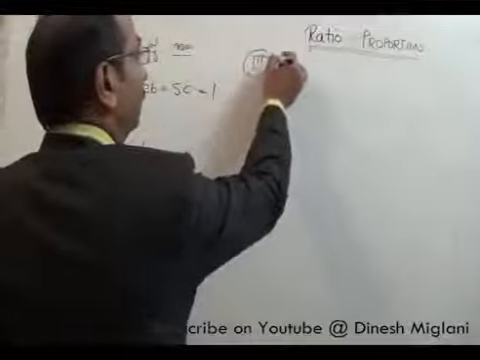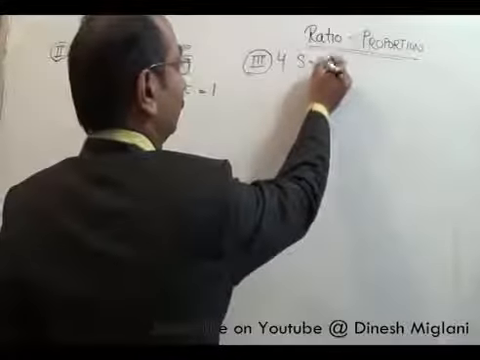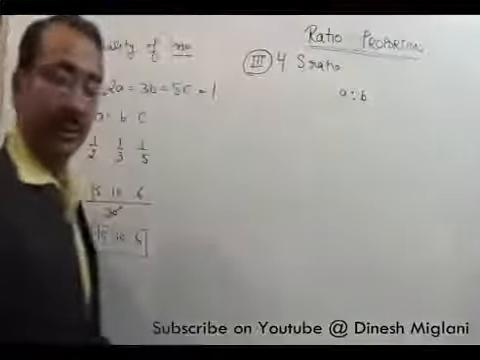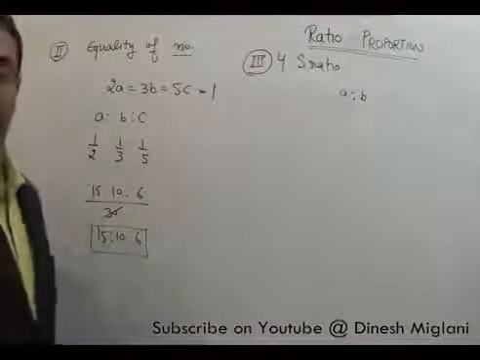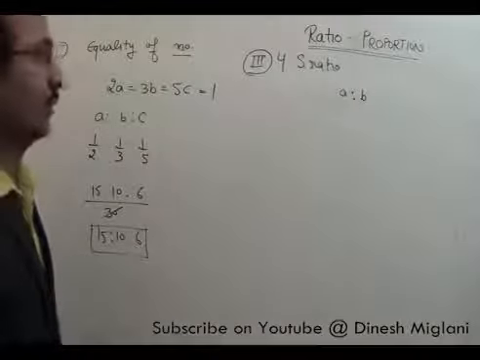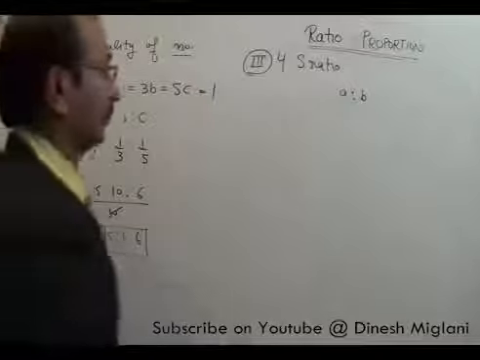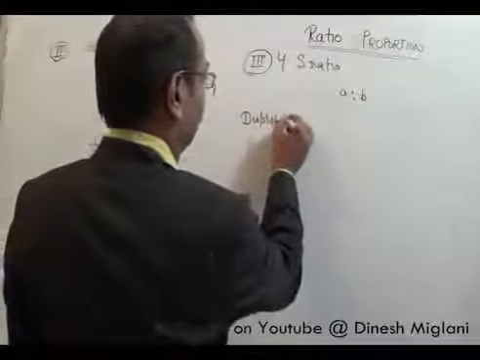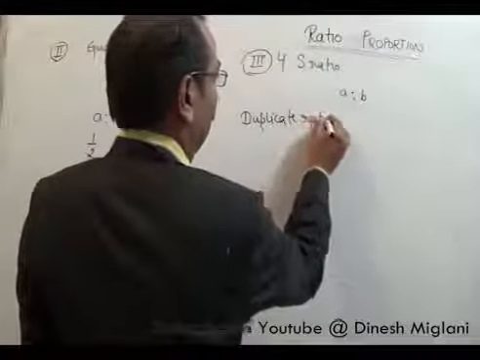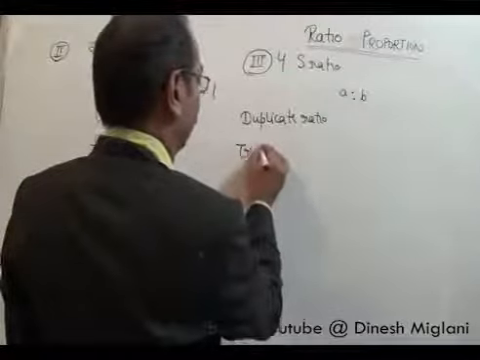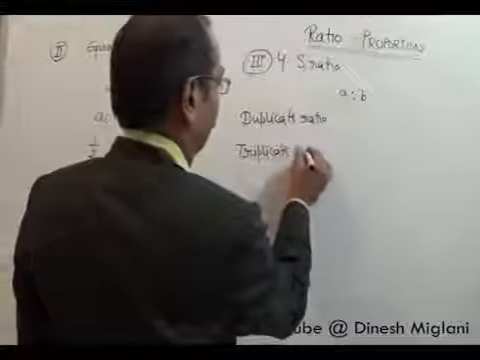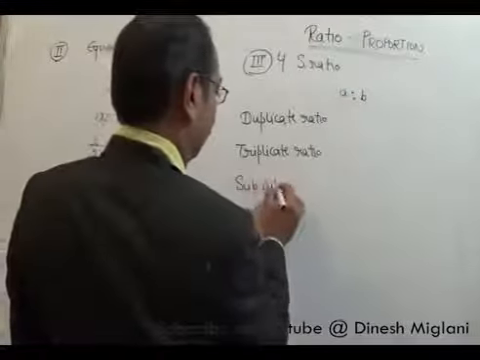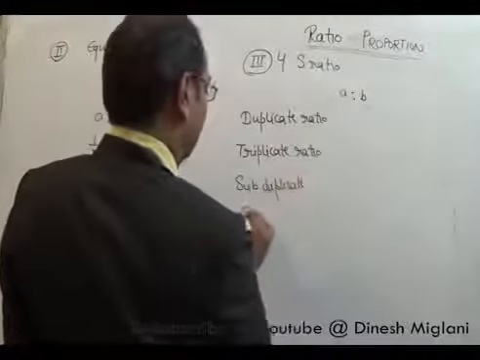We have 4 types of standard ratios. Suppose our original ratio is given as A:B. Now based on that, we have 4 types of ratios. First one is duplicate ratio. Second one is triplicate ratio. Next is subduplicate ratio. And next one is subtriplicate ratio.